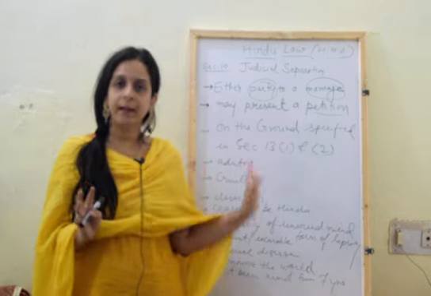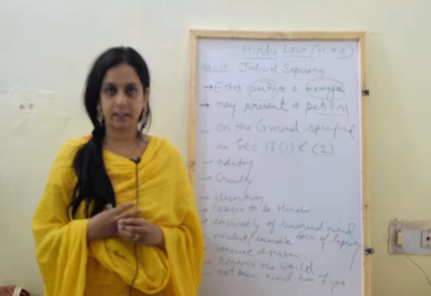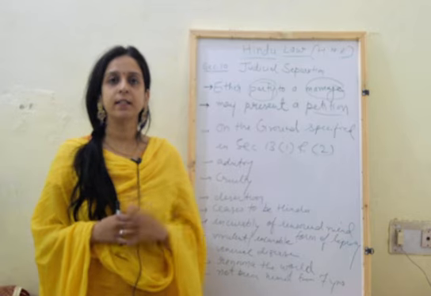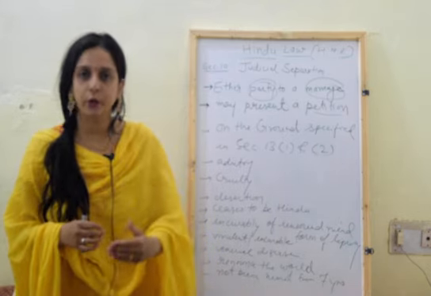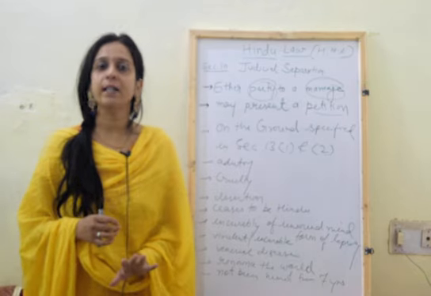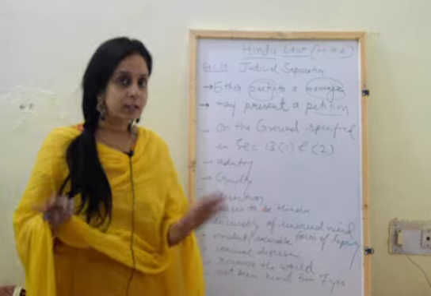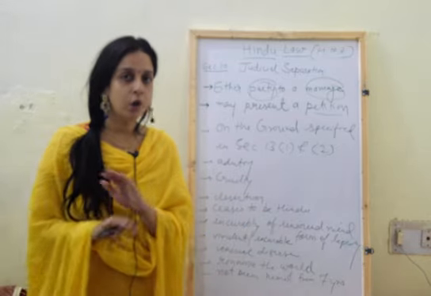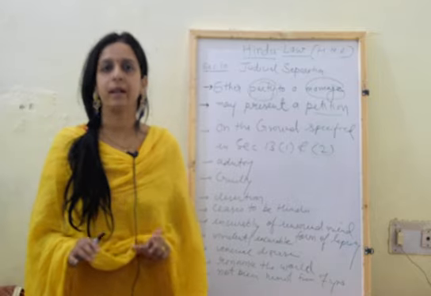Now in judicial separation, they are not going to change their status. After the decree of judicial separation, they are still husband and wife. There is no change in the status of the parties.